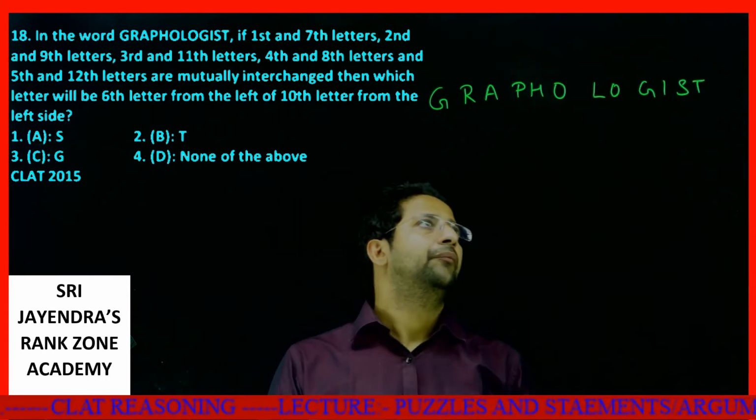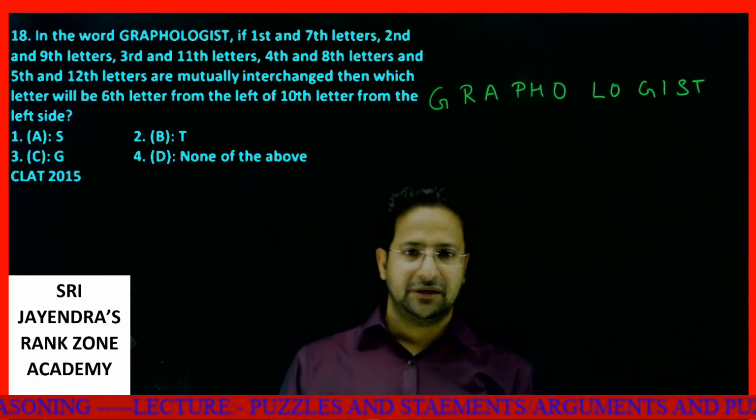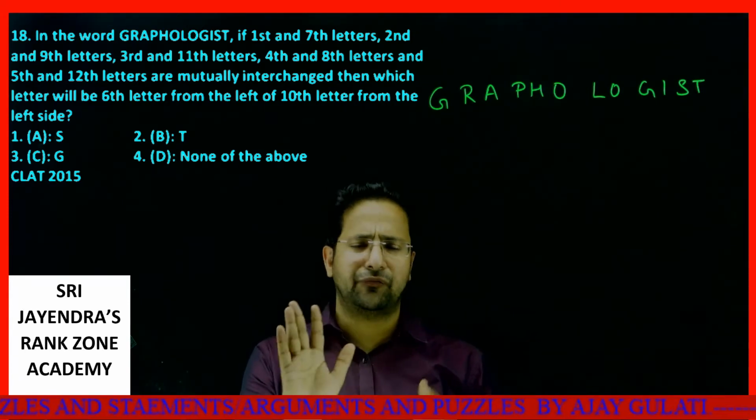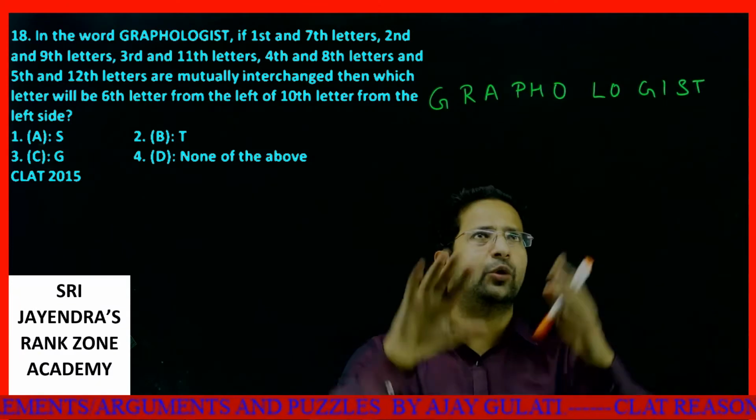First of all, what are being changed? First and seventh. First, let's say what we need to find. Maybe we don't even need to shuffle.